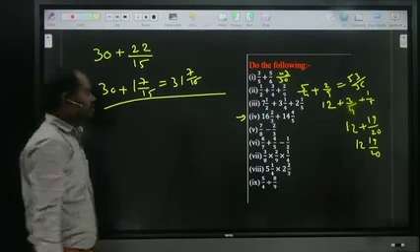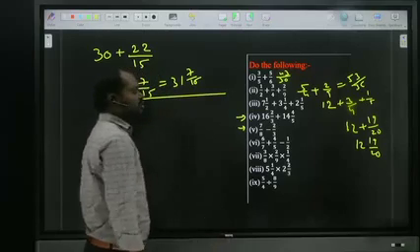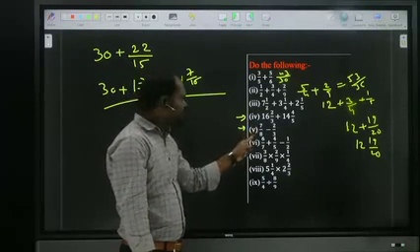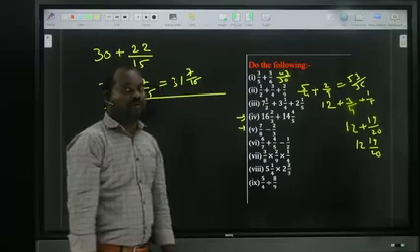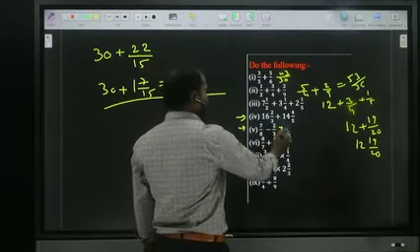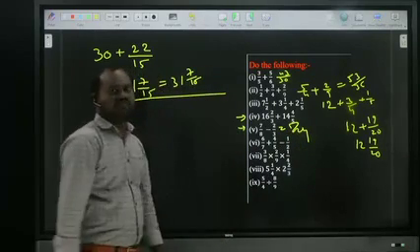Okay, now next, subtraction. Cross multiply: 7 threes are 21 minus 16. 21 minus 16 is 5 by 24. 5 by 24. Okay?